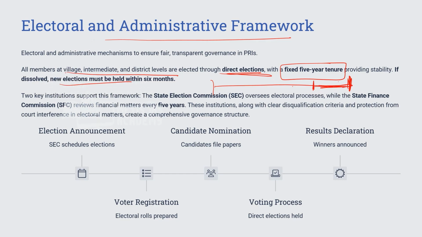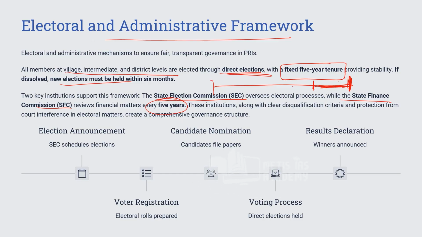This is to maintain synchronization in the election process throughout the state. For elections, we have the State Election Commission. For finances, we have the State Finance Commission. The term of the Finance Commission is 5 years.